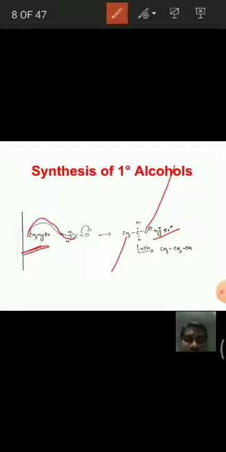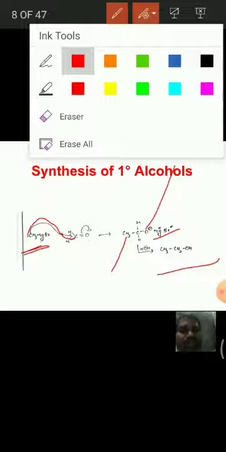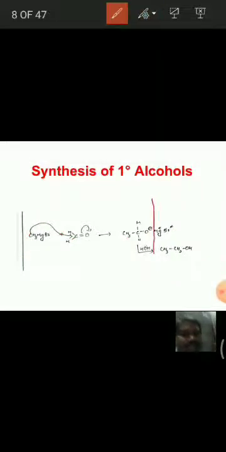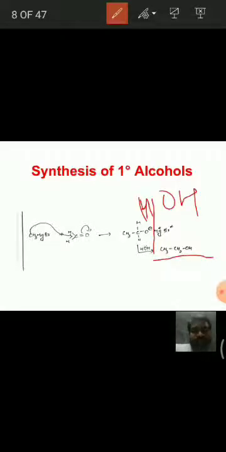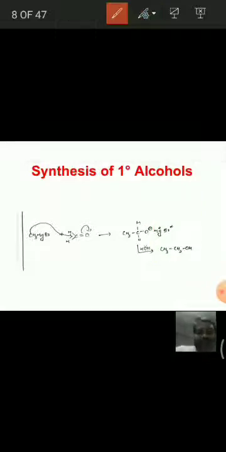Then followed by hydrolysis we get this ethanol molecule, because here breakage occurs, and here H and here OH, then we get this ethyl alcohol. Very simple reaction.